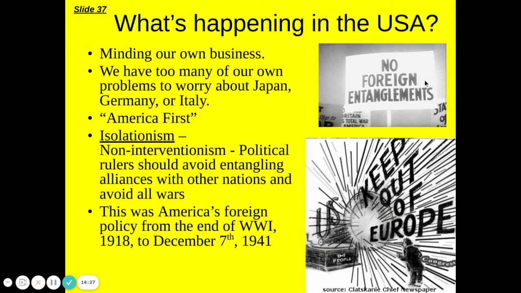So what was happening here in the United States? Basically, we had this concept of America first. After World War I and then the Depression, nobody really wanted to get involved outside of the country. Now, when I say nobody, we're looking at people who suffered from World War I and are suffering from the Depression. We do have a handful of people saying that we had to get involved so we could stop this. But at this point, it wasn't necessarily widely accepted.